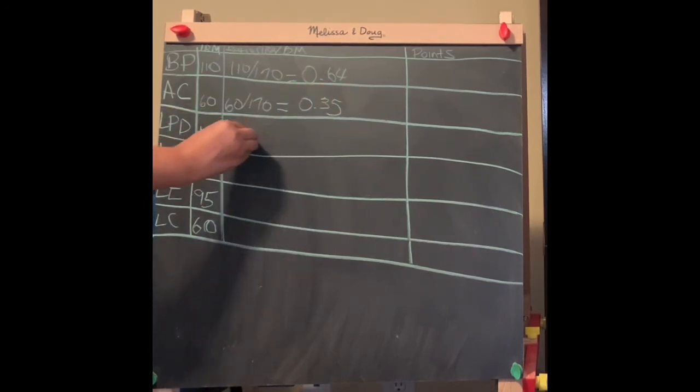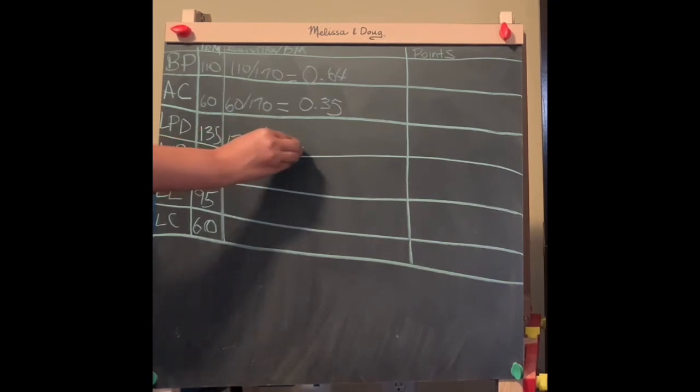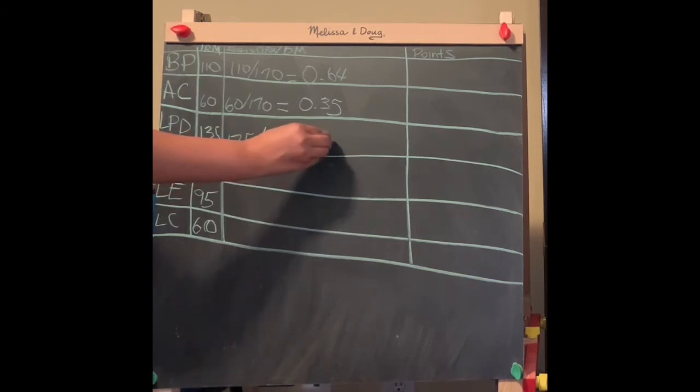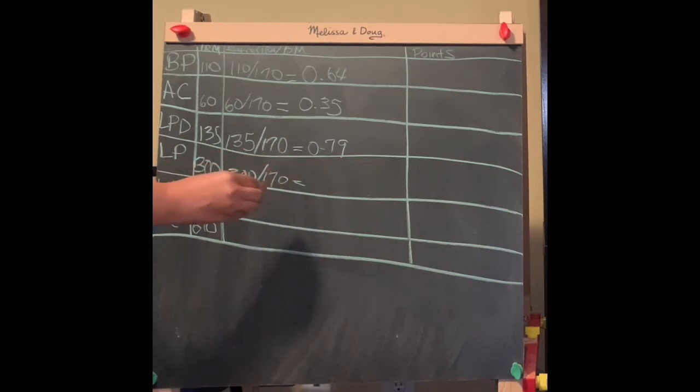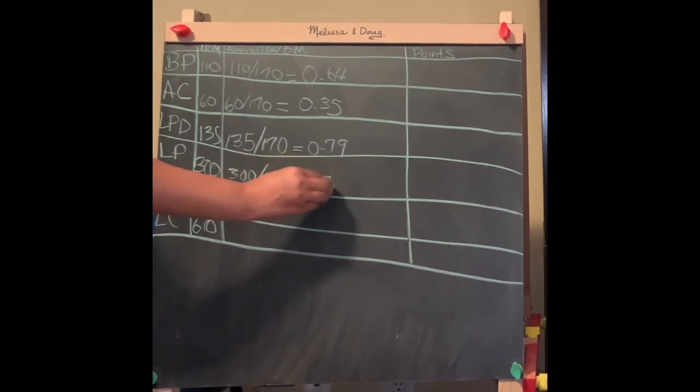Then once again, 1 repetition max divided by body weight in pounds, it's 135 divided by 170 will give us 0.79. Then 300 divided by 170 will give us 1.76.